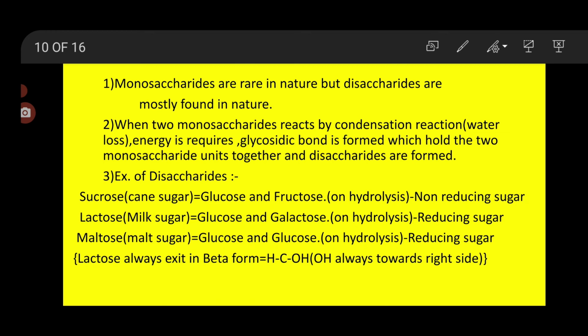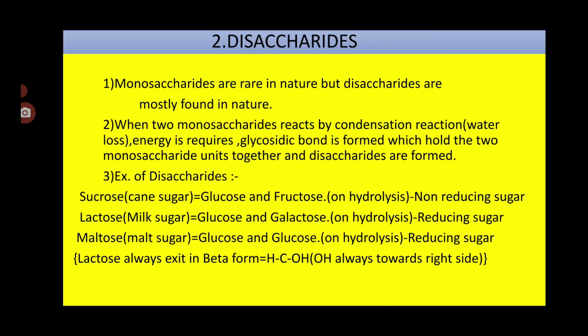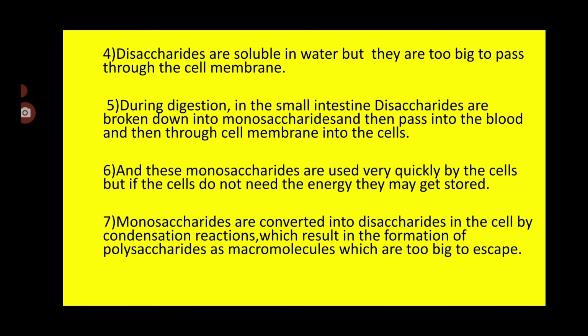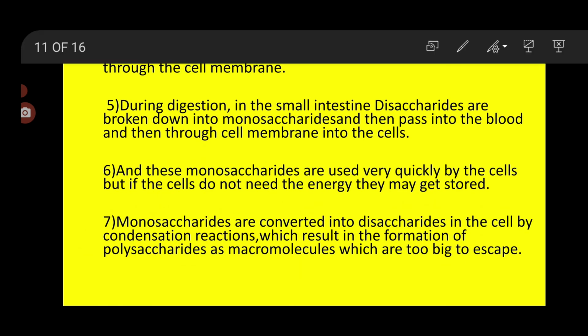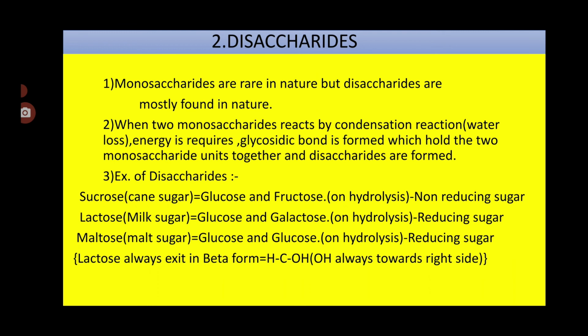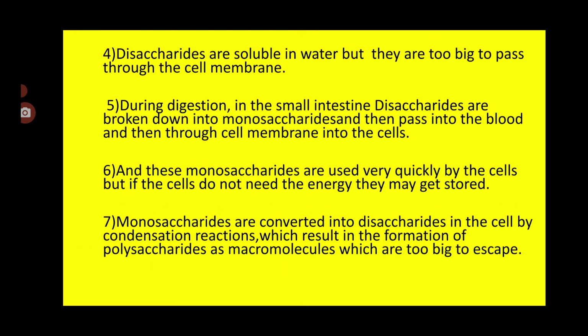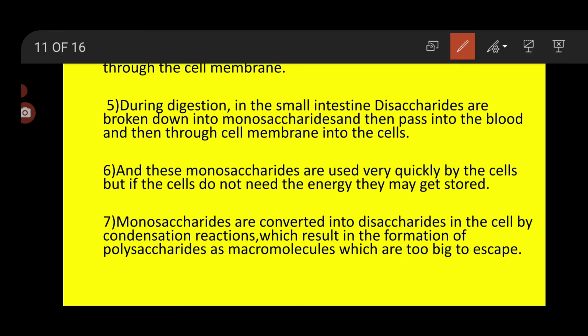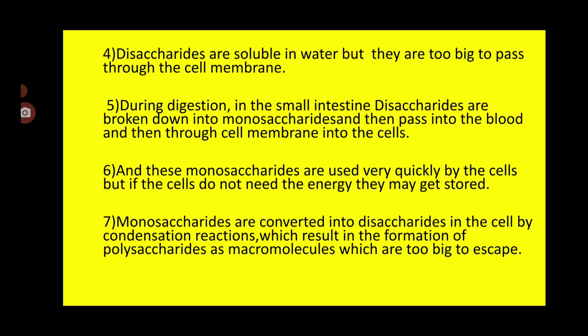So here we have completed disaccharides. Now let's see certain more points about disaccharides. Disaccharides are soluble in water, but they are too big to pass through the cell membrane.